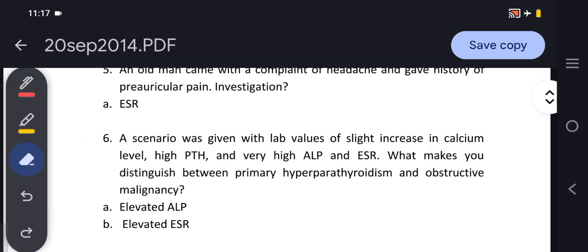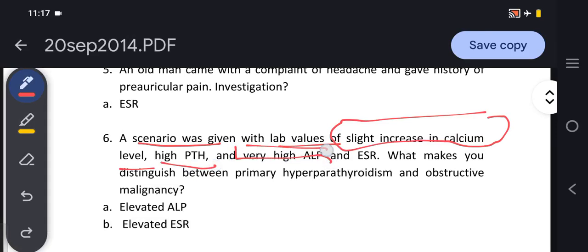In a second question, a scenario was given with lab values of slight increase in calcium, high PTH, very high alkaline phosphatase, and ESR. What makes you distinguish between primary hyperparathyroidism and obstructive malignancy?